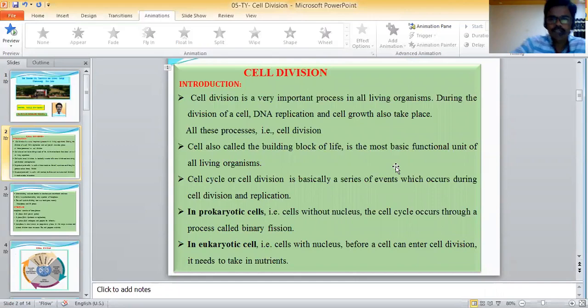In a prokaryotic cell, that is a cell without a nucleus, the cell cycle occurs through a process called binary fission. In a eukaryotic cell, that is a cell with a nucleus, before a cell can enter cell division, it needs to take in nutrients.